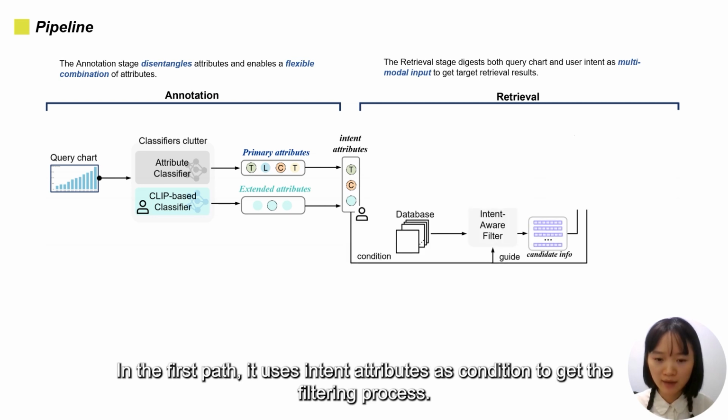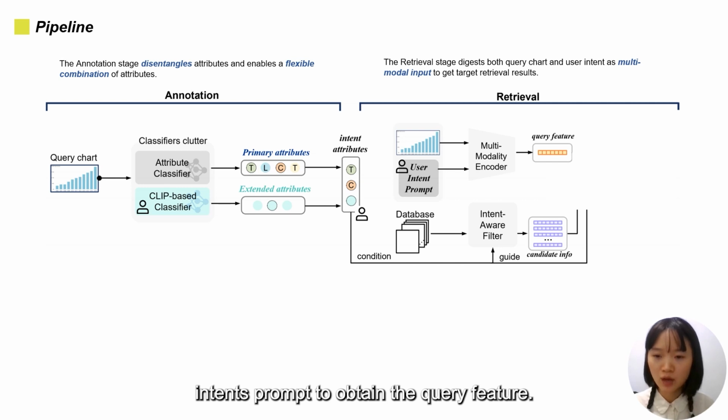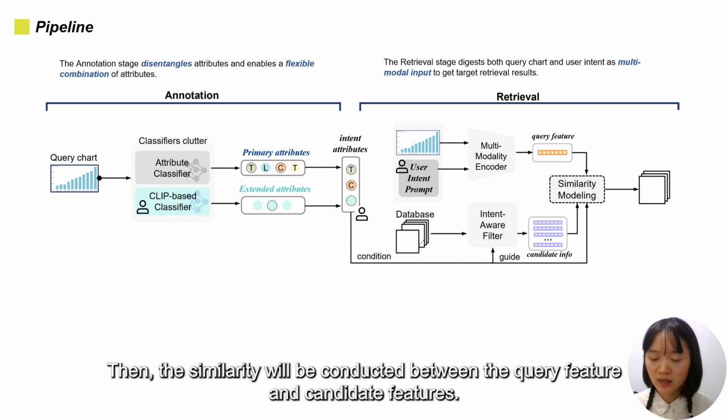In the first path, it uses the intent attributes as a condition to guide the filtering process. In the second path, it leverages the multi-modality encoder to deal with the chart image and user intent prompt to obtain the query feature. Then the similarity will be computed between the query feature and candidate features.